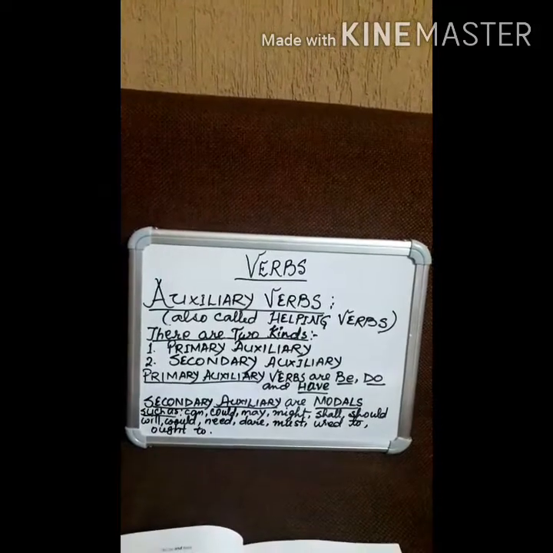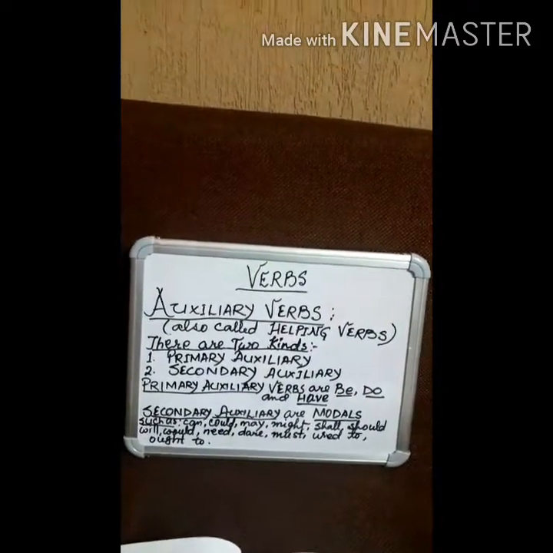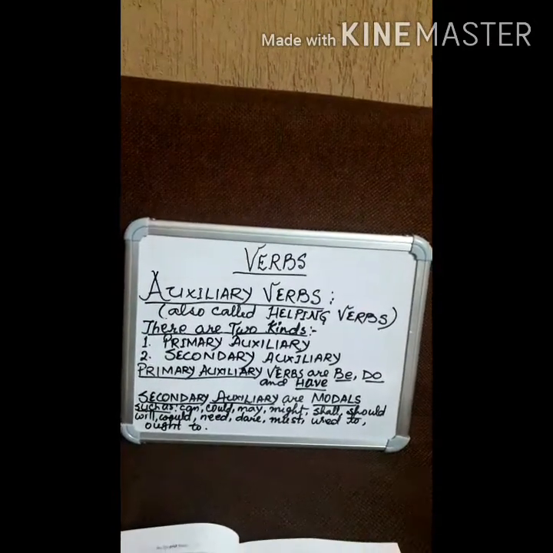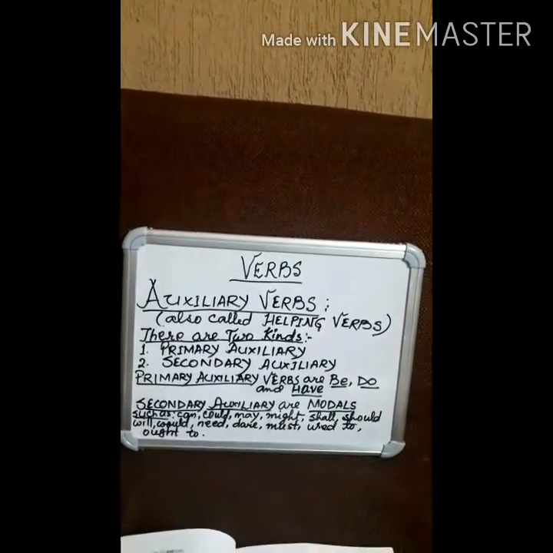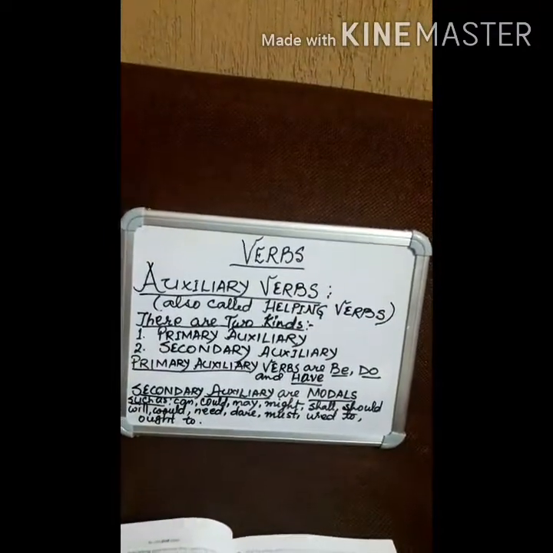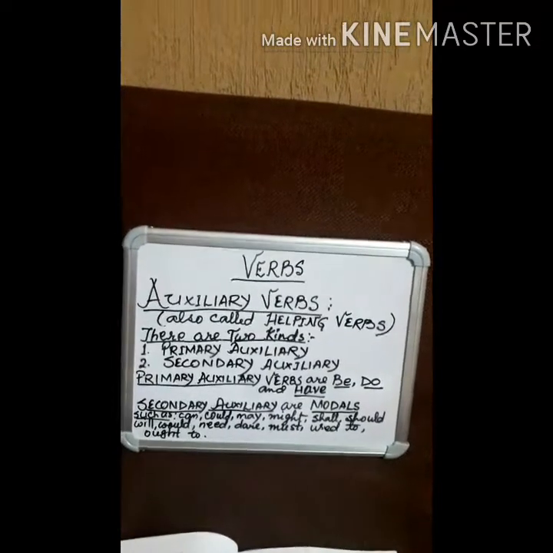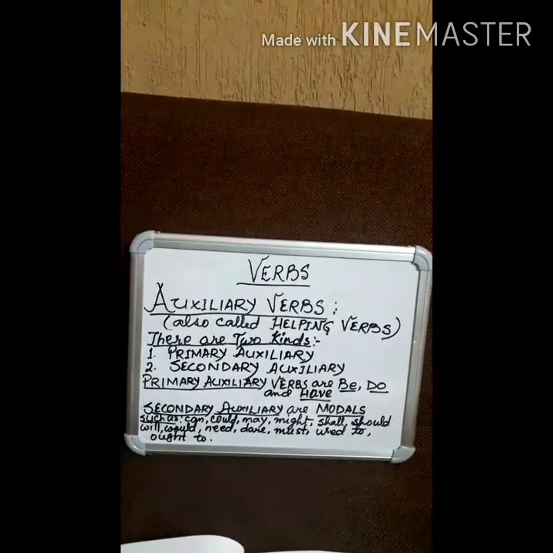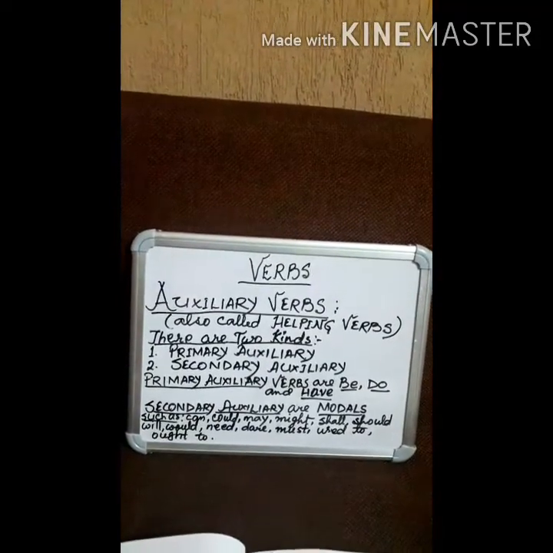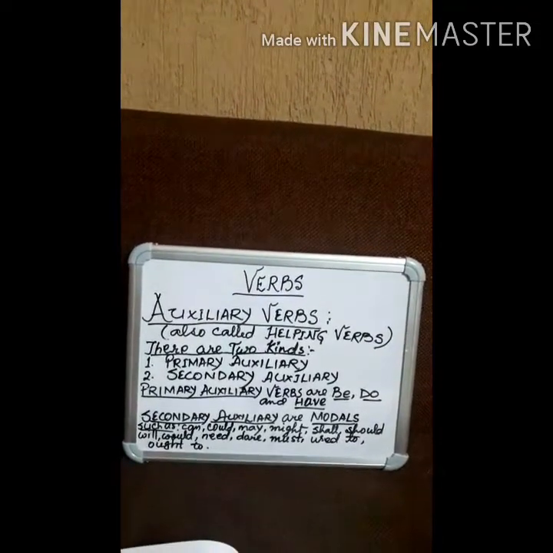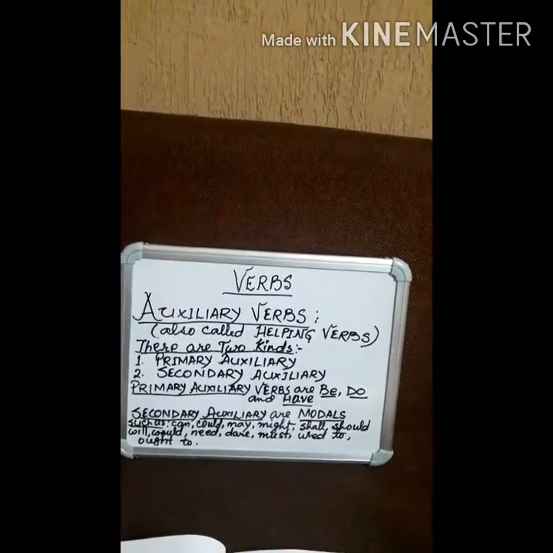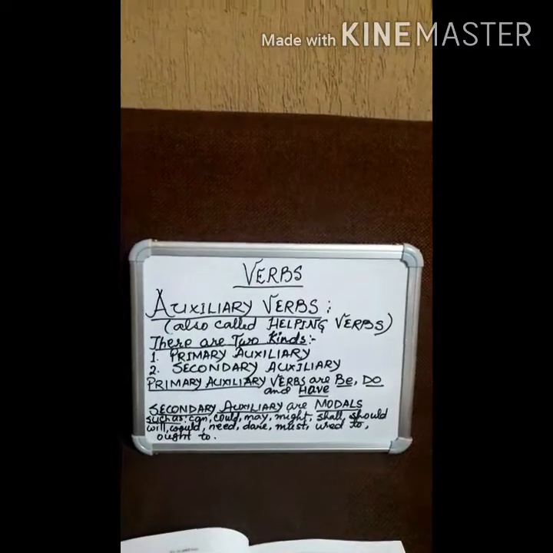In our previous class, dear students, we started the topic verbs, and I explained about verbs and various forms of verbs, and I also told you that verbs have many categories. There are many forms. In different ways verbs are used in English sentences, and verbs are the grammatical term on which most English sentences depend.